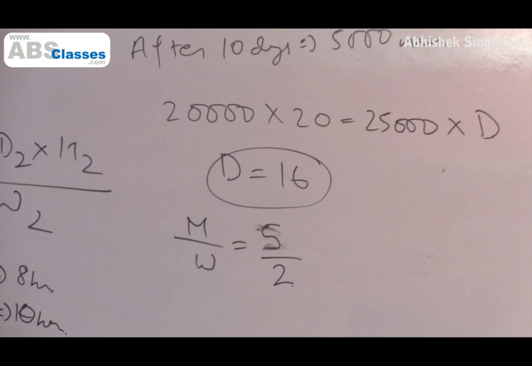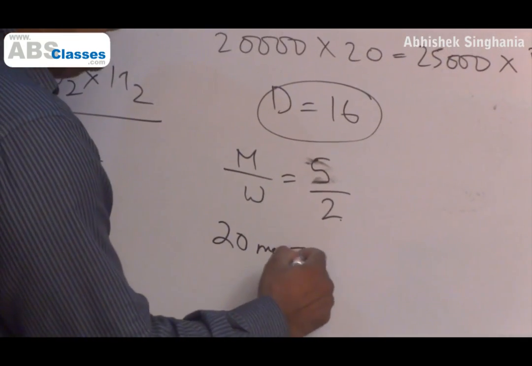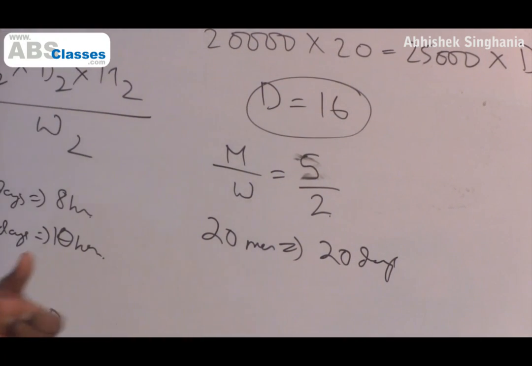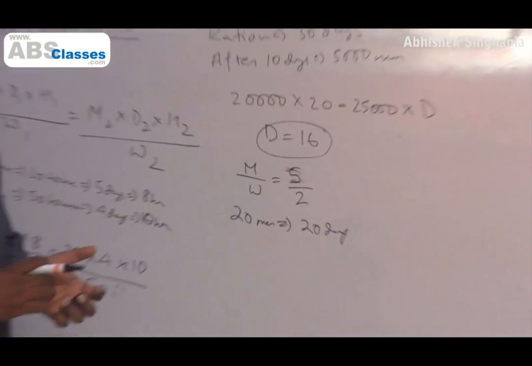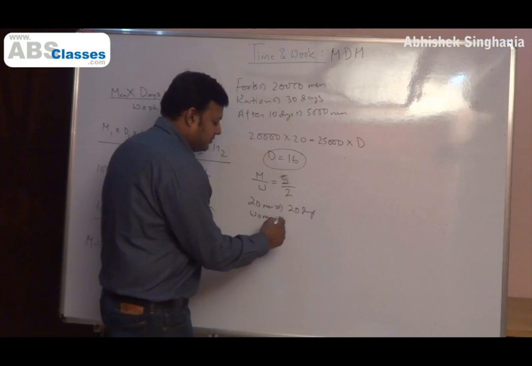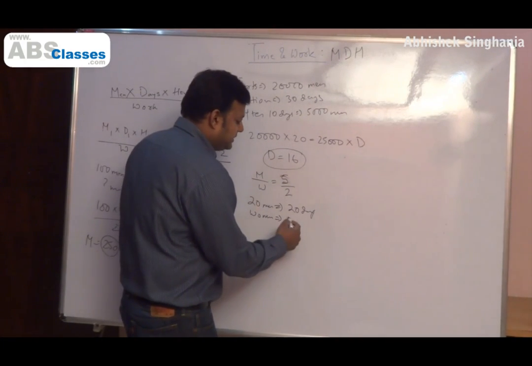So if it's given that 20 men will complete a work in 20 days, how many women are required to complete the work in 8 days?